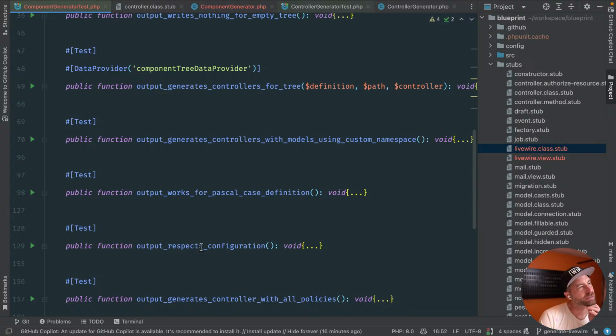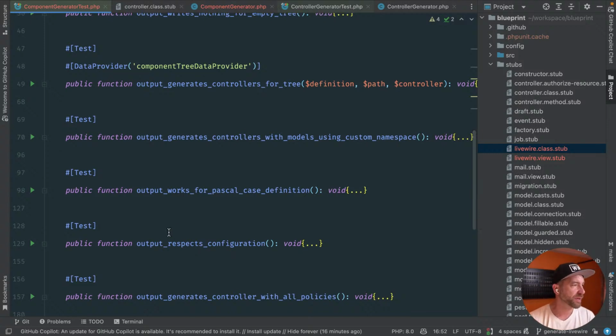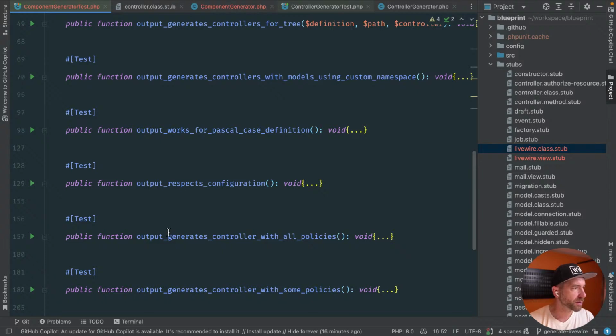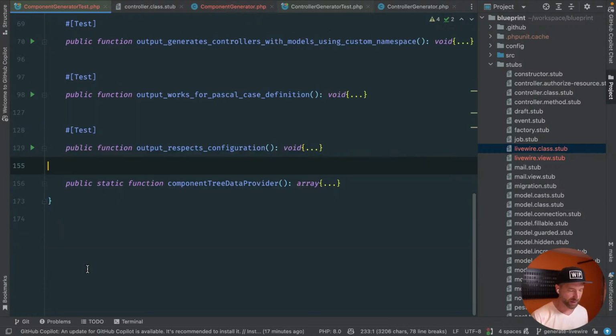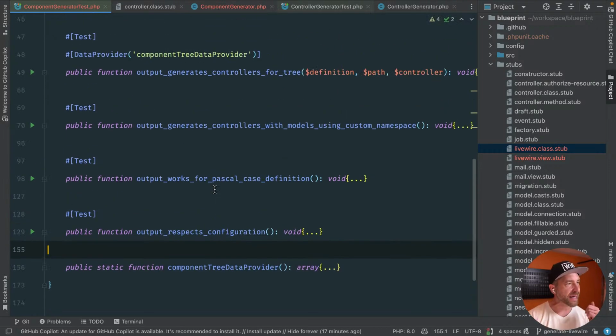Output generates controllers with models using custom namespace. Output works for Pascal case definition. Output respects configuration. Generates controller with policies. Okay, we definitely don't need the policies stuff, so let's get rid of that. I think output respects configuration is fine.